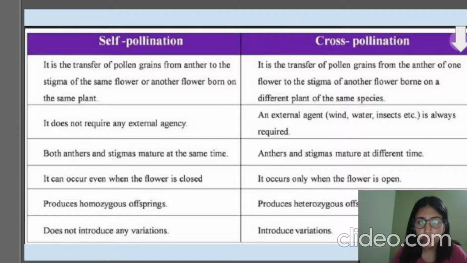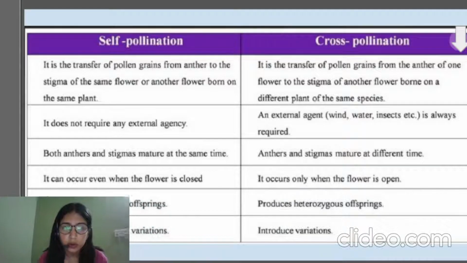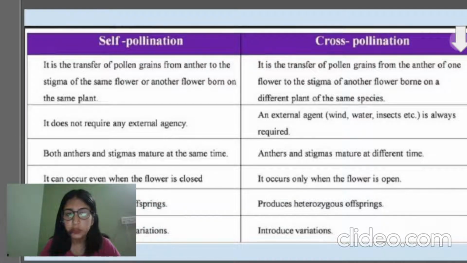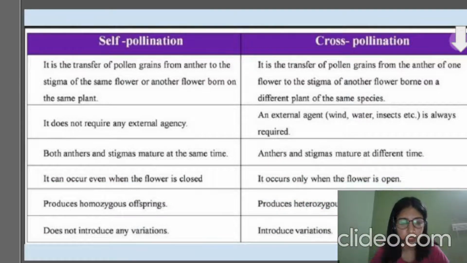But if we talk about cross pollination, they produce heterozygous offspring. Why heterozygous? Because the plant is different. Species is same, but the plant is different. The anther is of a different plant, while the stigma is of a different plant. So the offspring that will be produced will be heterozygous, that is different. Hetero means different. The offspring will be different in case of cross pollination.